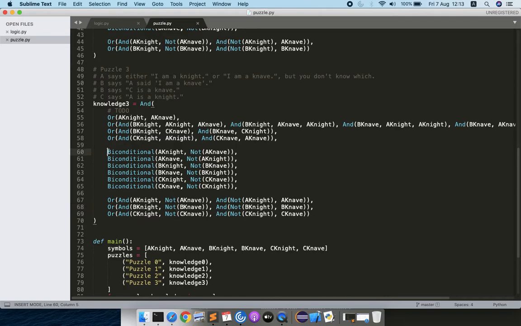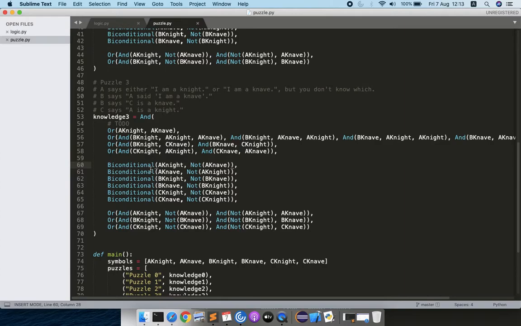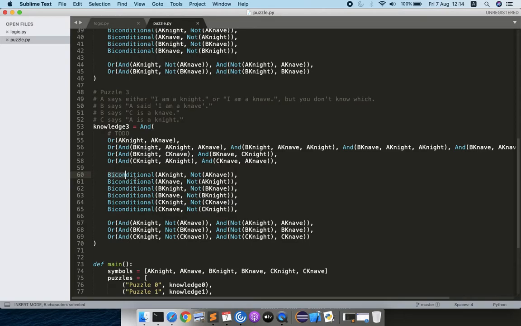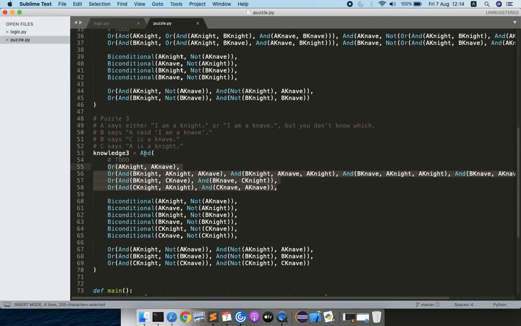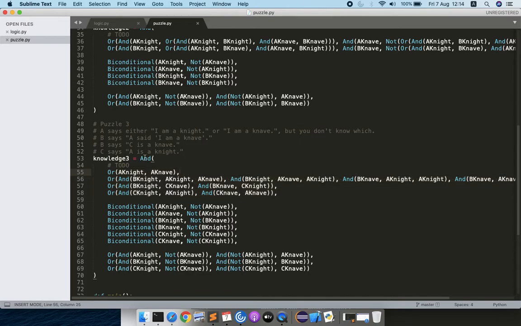And this biconditional is also important because it implies that if A is a knight, then it cannot be a knave, and likewise if A is not a knave, that implies A is a knight for sure. So this is the part of the pre-knowledge we have to tell the AI, and this is the translation we have to do as part of the problem set. This puzzle 3 was the most time-consuming.